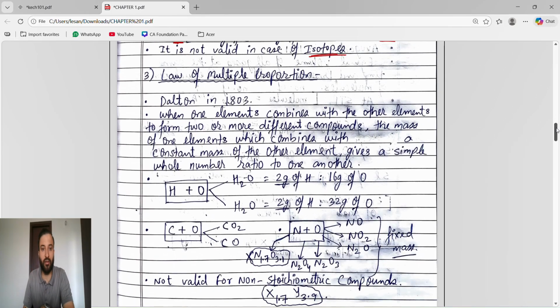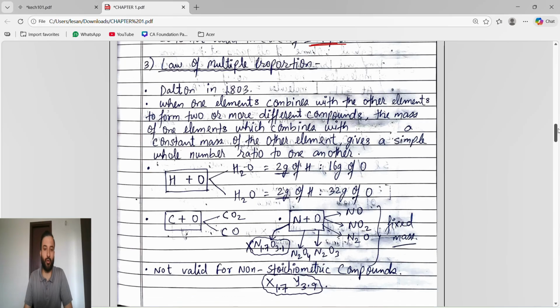Now next is the law of multiple proportion. The law of multiple proportion is very simple, guys. We take two elements reacting with each other to give two or more compounds. Whenever you see that two elements are reacting and giving two or more than two compounds, it is the law of multiple proportion. The law of multiple proportion was given by Dalton in 1803.